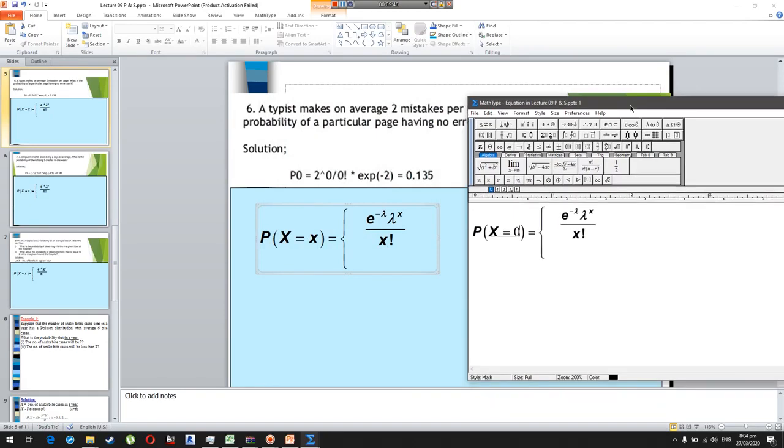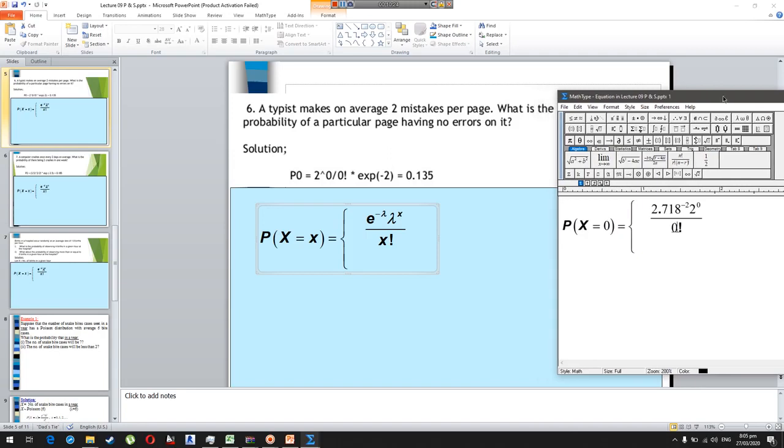So starting with x equal to 0, and since he's making 2 mistakes per page, lambda is equal to 2. The x value is 0, so the same, I will embed e, 2.718 to the power minus lambda, that is 2, and then 2 to the power 0 divided by 0 factorial, because we are going to determine the probability of 0 errors.